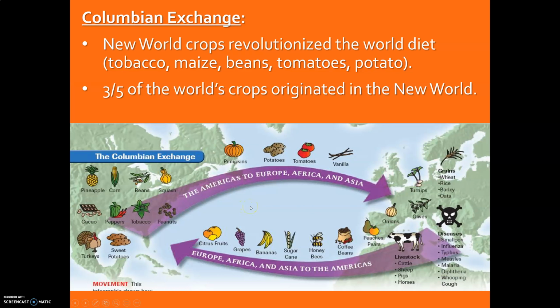It's named for Christopher Columbus because his voyage is the first to really get Europeans going over in the modern age anyways, to the New World, to really bring stuff from Europe and Africa and Asia, and then taking stuff back with them. And this is going to revolutionize the world's diet, the type of foods people eat, and you can see some of the crops here that Europeans had never seen before prior to the Columbian Exchange, and of course these are things that the people of the Americas had never seen from the Old World.